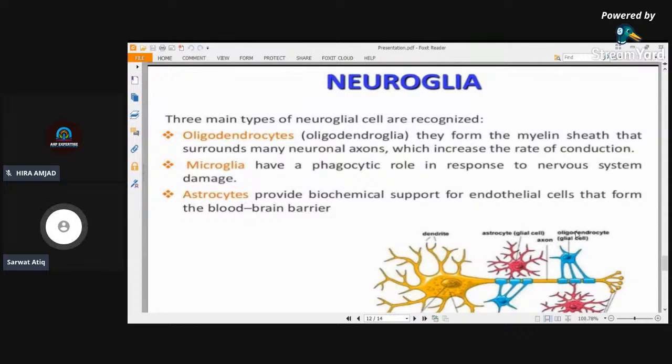There are three main types of neuroglial cells. Number one are the oligodendrocytes. They form the myelin sheath that surrounds the neural axons, which increases the rate of conduction. Number two are the microglia. They have a phagocytic role in response to nervous system damage. Number three are the astrocytes. They provide biochemical support for the endothelial cells that form the blood-brain barrier. So basically, the neuroglia are the supporting cells of the nervous system.